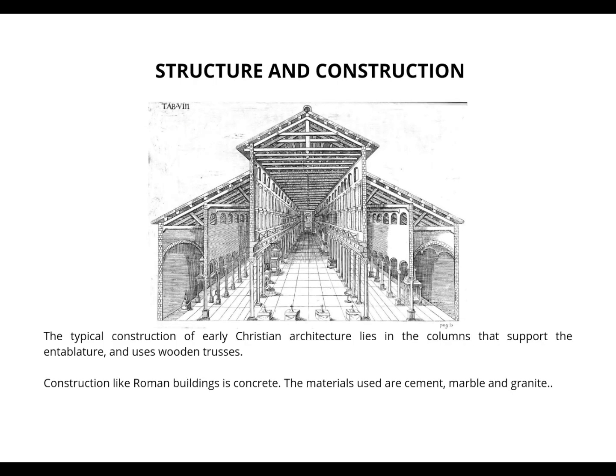Structure and construction. The typical construction of early Christian architecture lies in the columns that support the entablature and use wooden struts. Construction, like Roman building, is concrete. The materials used are cement, marble, and granite.